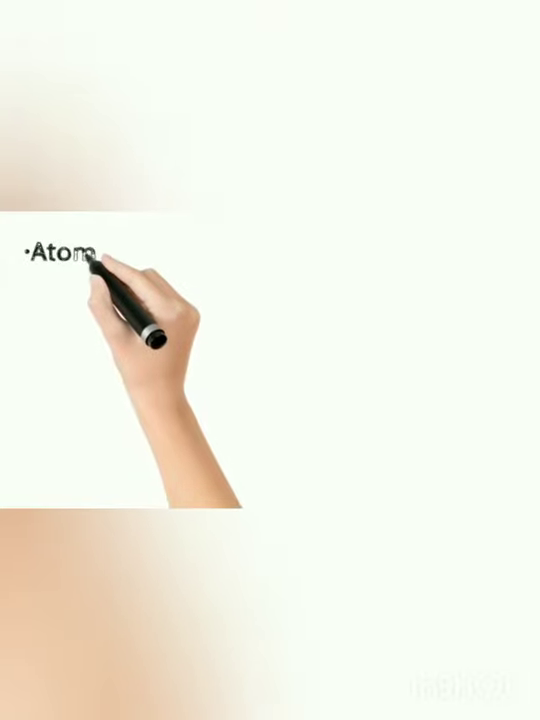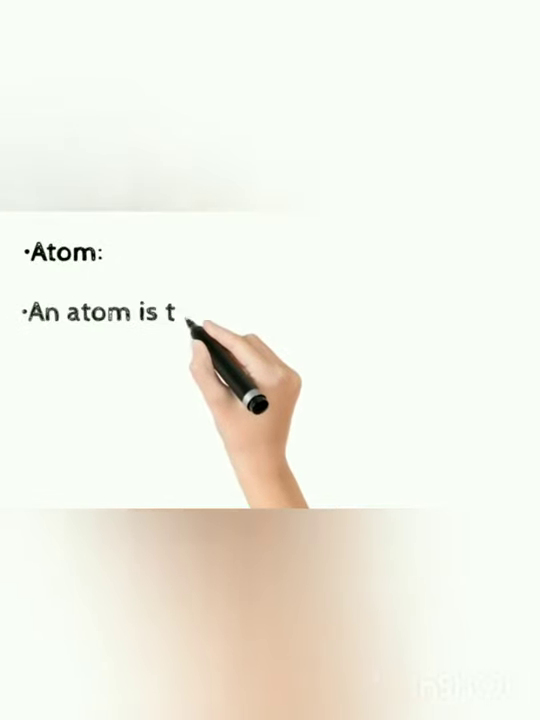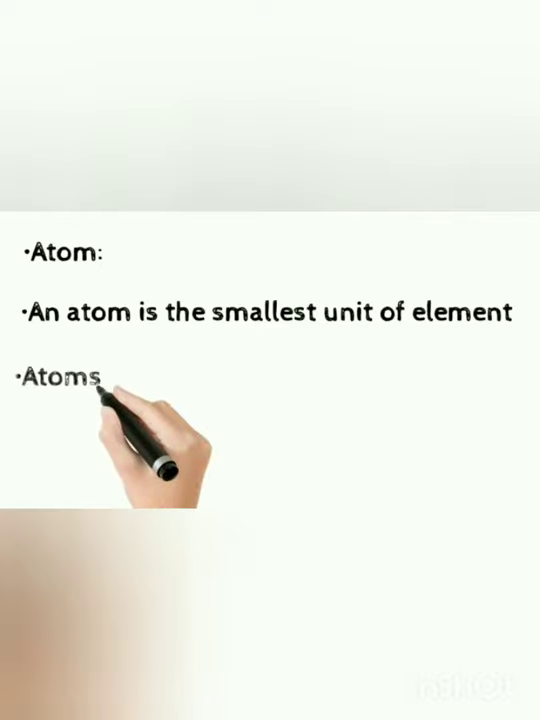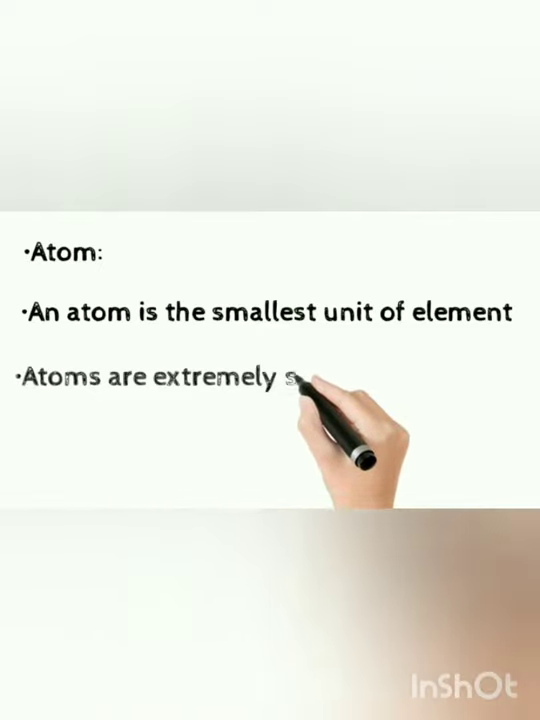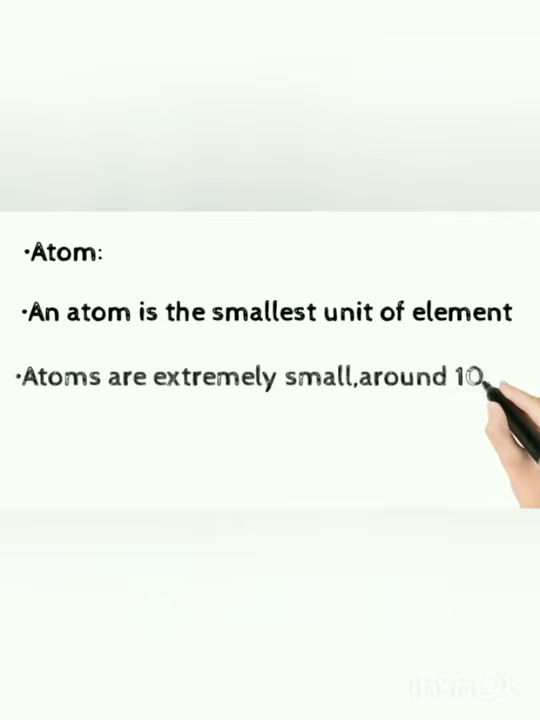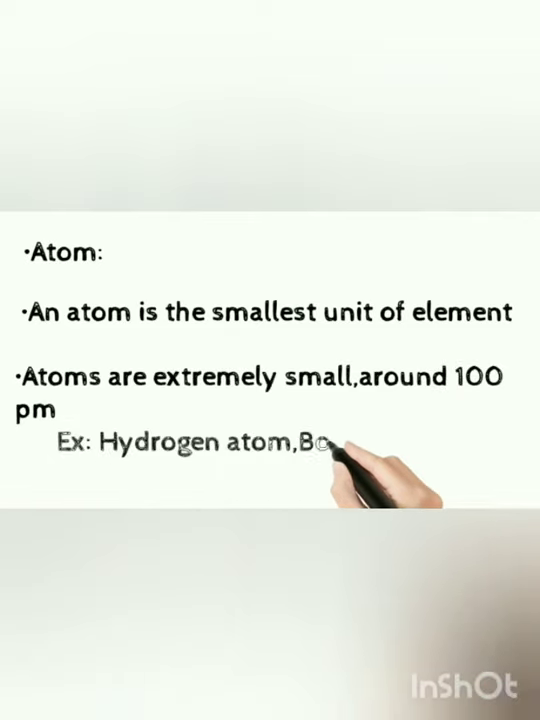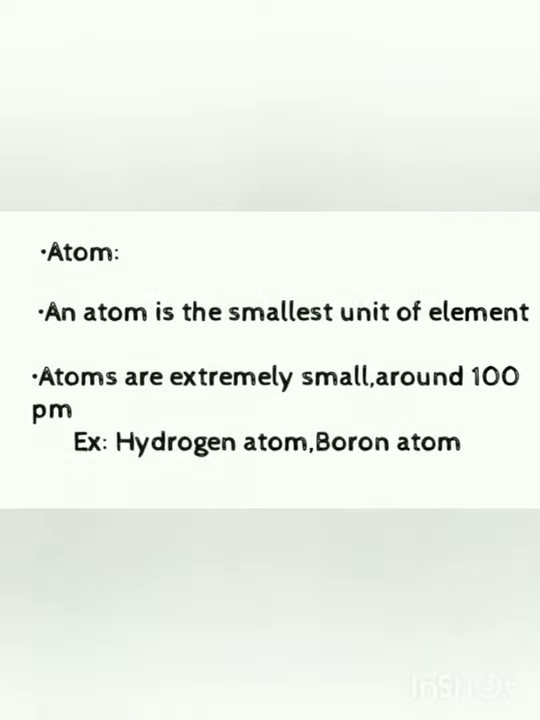Firstly, let us know what actually an atom is. You must have already heard about hydrogen atom, carbon atom. So what is an atom? An atom is the smallest unit of an element. It is in the order of 100 picometers, which is very small. For example, hydrogen atom and boron atom.